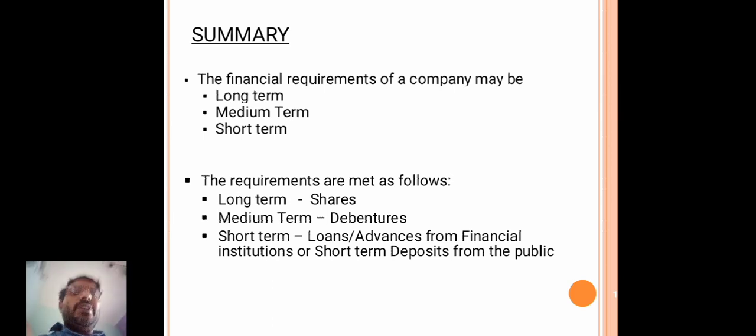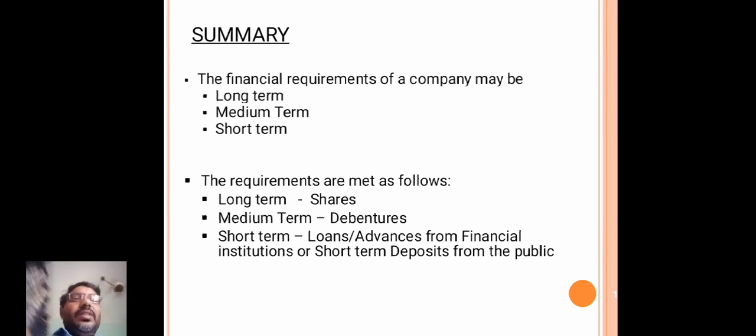So the financial requirements of a company may be long term, medium term, short term.